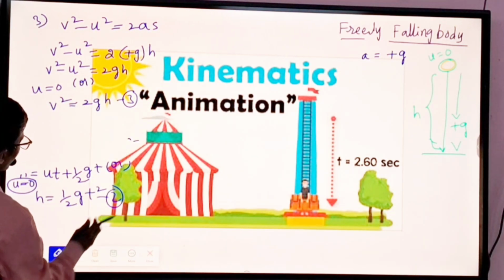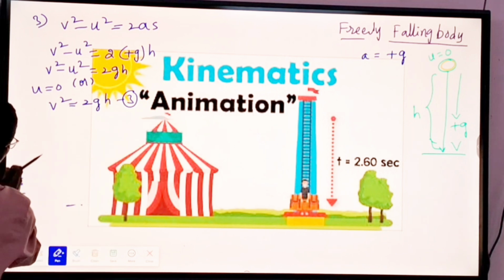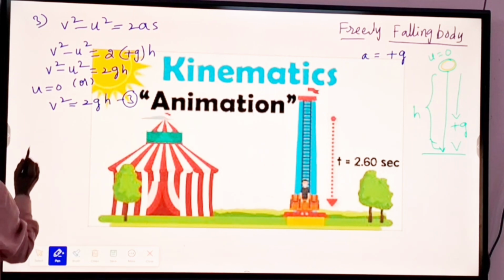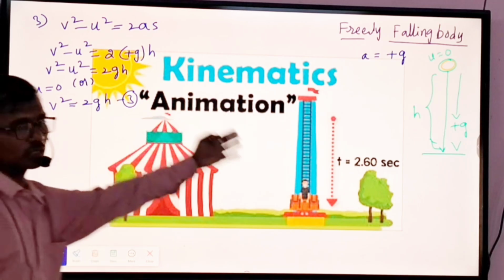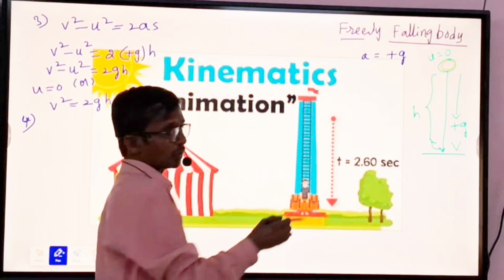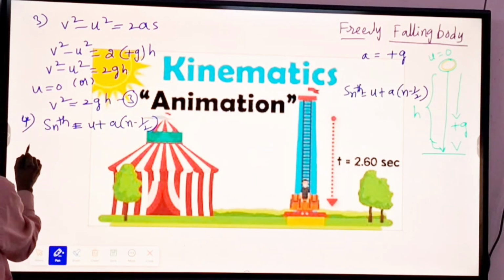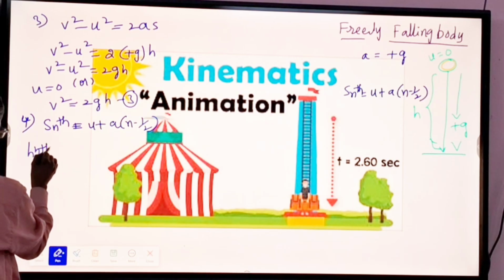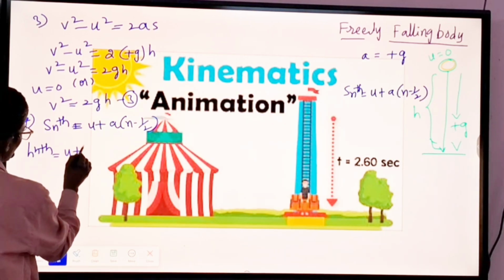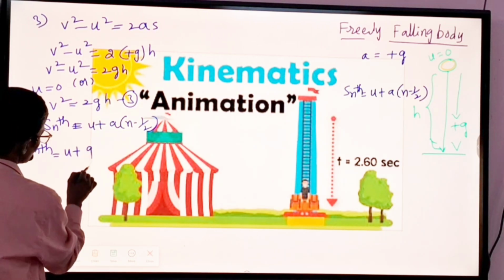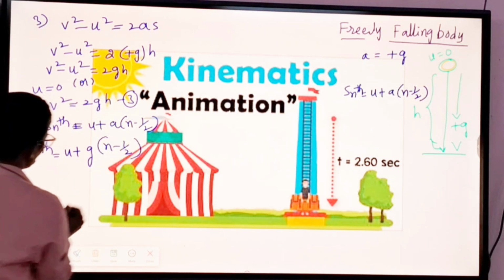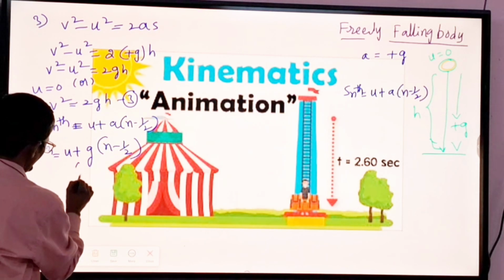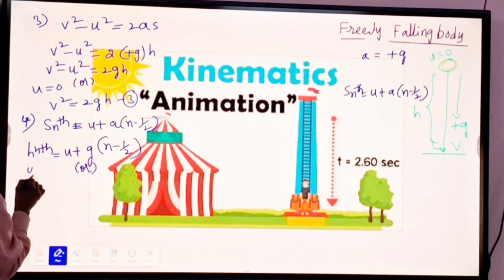Now the next one, the fourth equation. What is the fourth equation? s_n is equal to u plus a into n minus half. So h_n is equal to u plus a, which is g, into n minus half we are taking. And u is equal to 0.